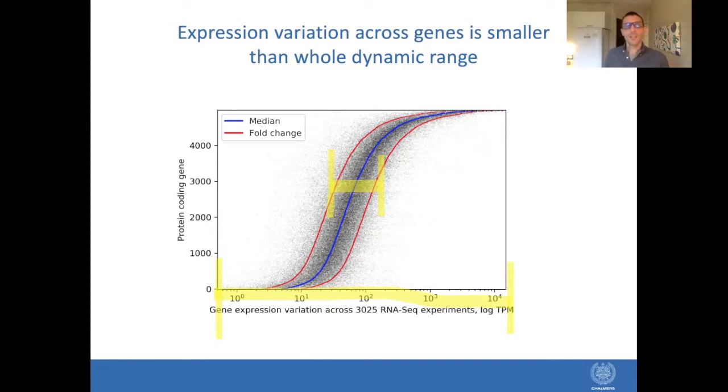So one of the main initial findings in our study is that when we take thousands of RNA sequencing experiments, which cover also the majority of different experimental conditions, and we plot the protein encoding genes sorted on the y-axis according to their increasing median gene expression levels, we see that the variation per gene across all of these different conditions and experiments is actually much smaller than the whole dynamic range of expression levels in our data. So this shows that the gene expression is quite well conserved across all the different conditions for a gene, as well as it suggests that this information must somehow be encoded in the DNA sequence itself.